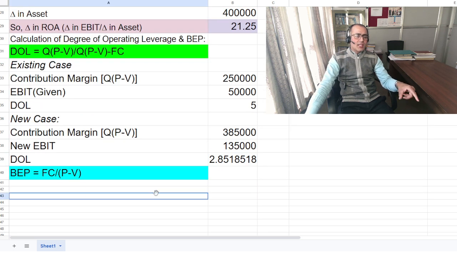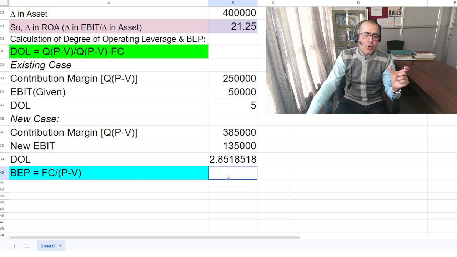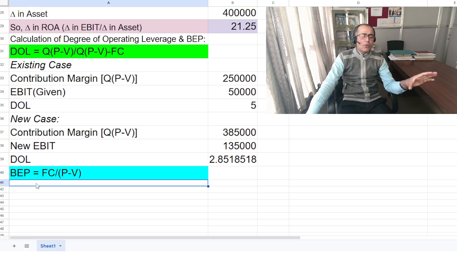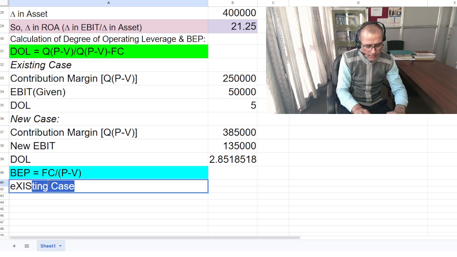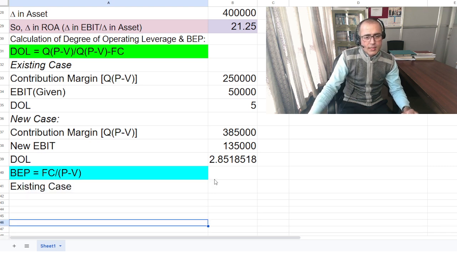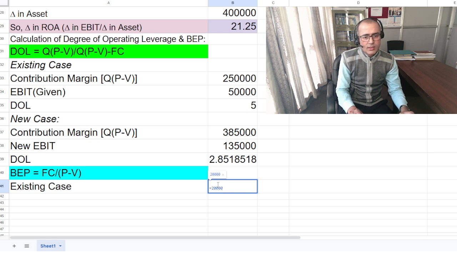Now last question is what about the break-even point? You could find the break-even point for 2 cases again. One is for the existing case. It will be fixed cost, we have 2 lakh, divided by P minus V, 100 minus 50.